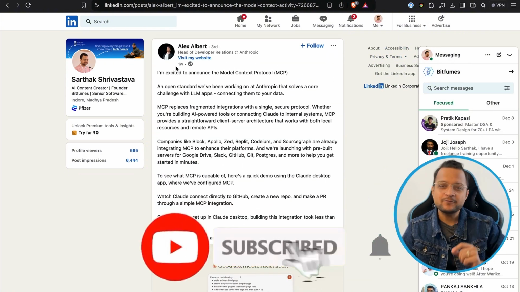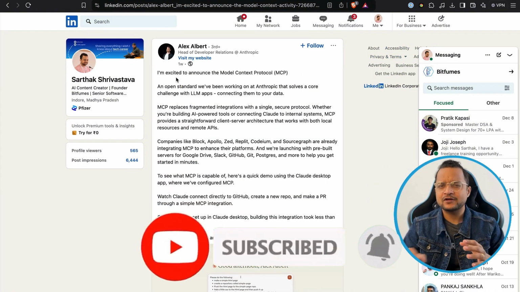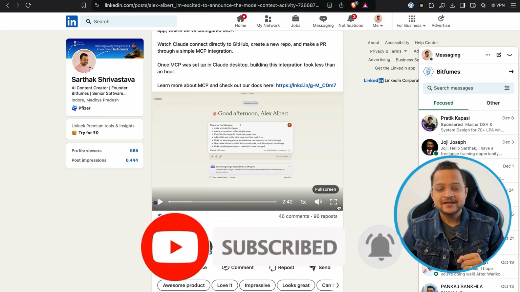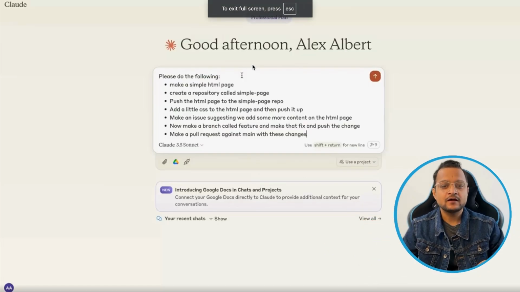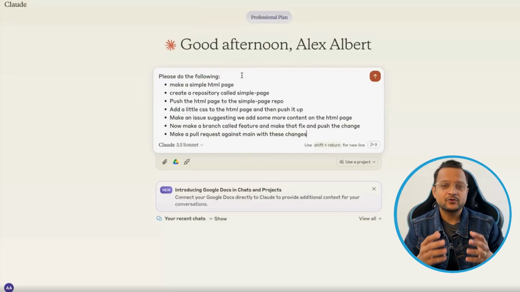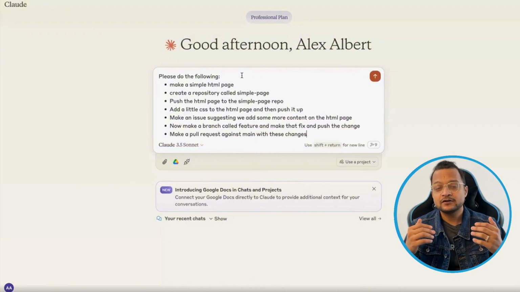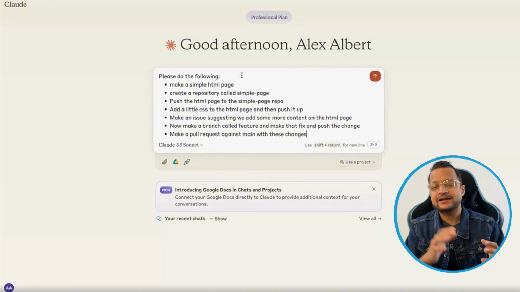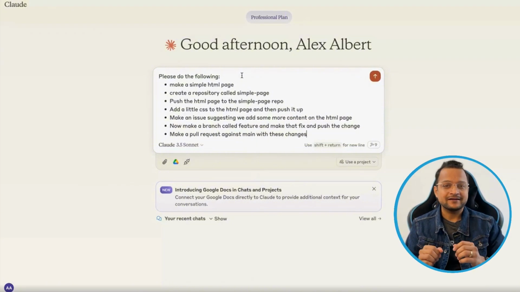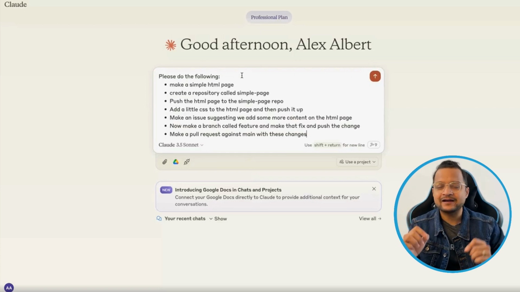at this LinkedIn post by Alex Albert, who is the head of Claude Relations. Here, he has shared this prompt where he asked Claude to create an HTML page, create a new repository, and obviously create a pull request, everything in one go. But we will go one step ahead and host this website, which Claude is going to create, on our GitHub Pages.